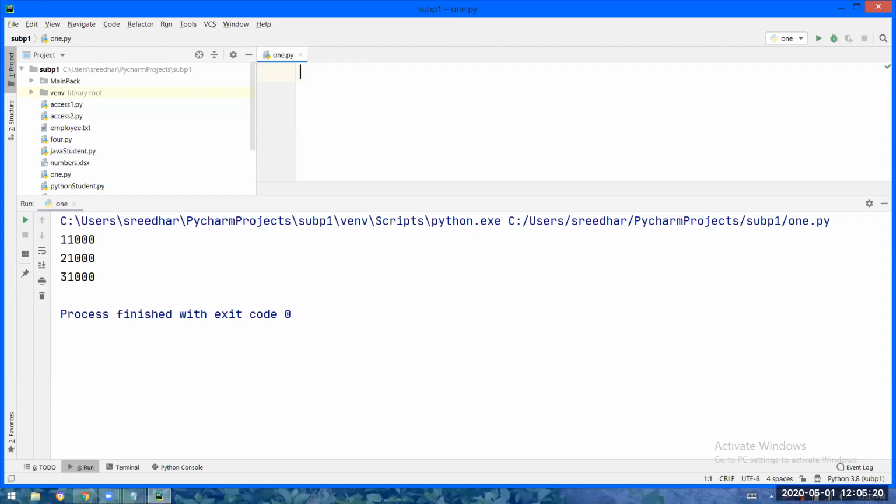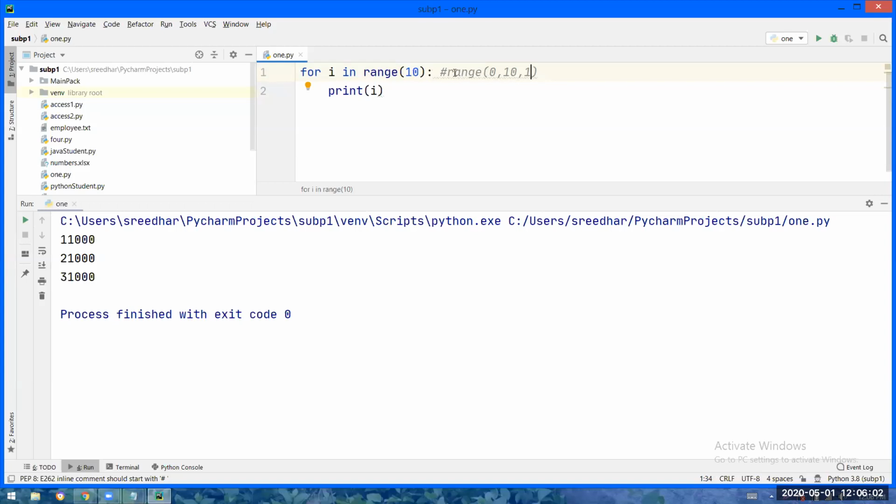And now I am having the range function like this. So for I in range 10, if I print I, now what will be the output? 0 to 9. Right? So whatever you are giving here, that will be like end point or end point minus 1. The default start point will be 0. The default step, the incrementation count, will be 1.